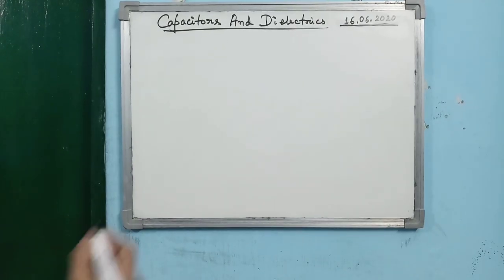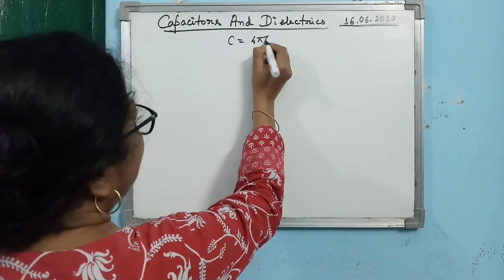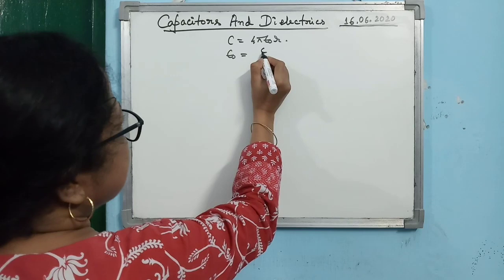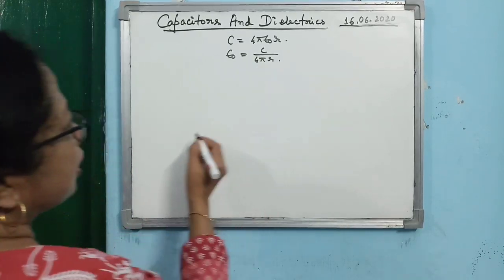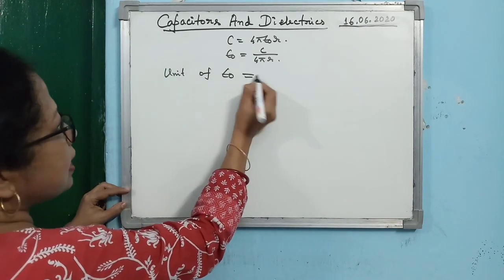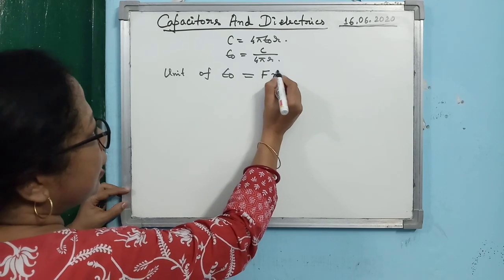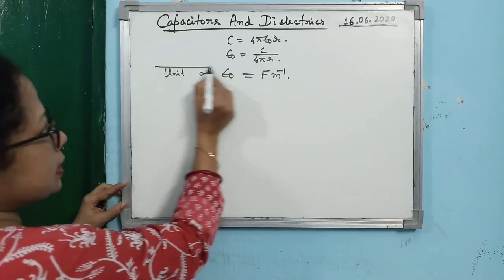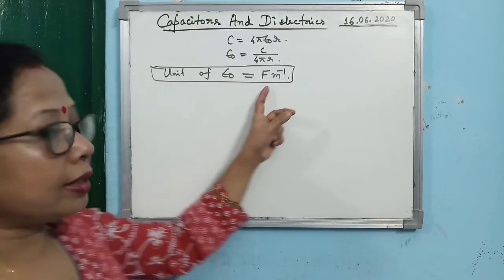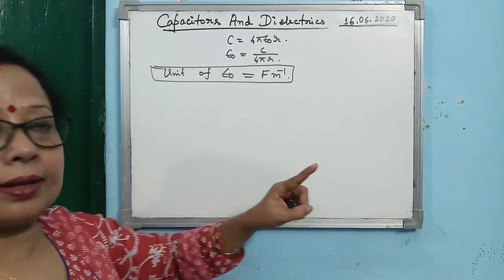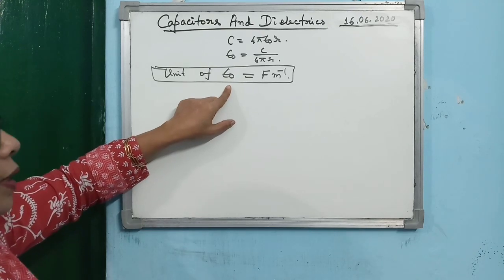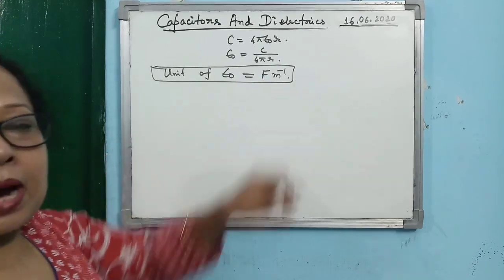Now you see, from this relation C = 4πε₀r, another thing we are getting: ε₀ you can write as C divided by 4πr. So you can write the unit of ε₀ as farad per meter. So this is another important concept. Sometimes in the multiple choice type question you may get this option. Alright, so you must remember that another unit of electric permittivity of free space, or electric permittivity, you can write as farad per meter.